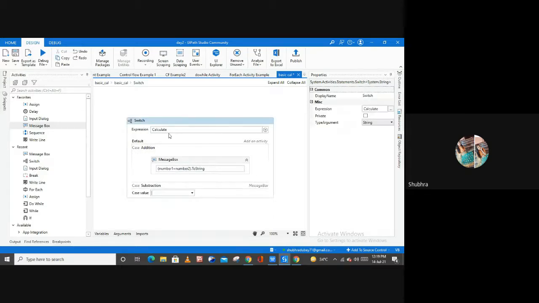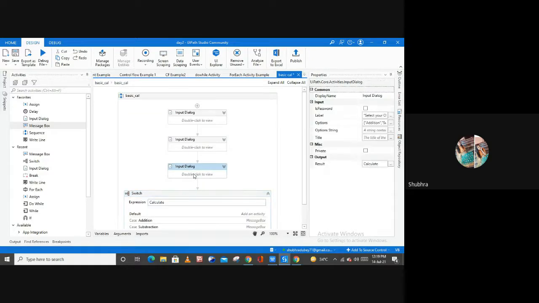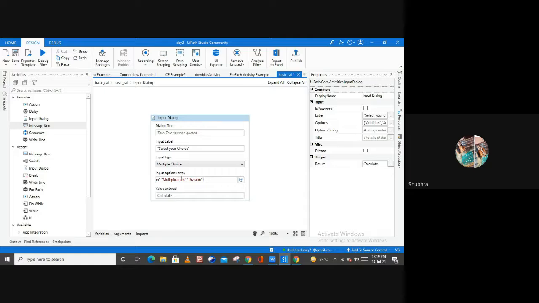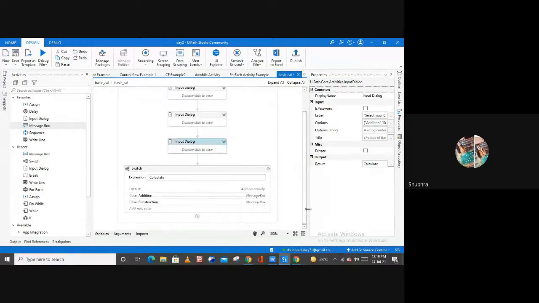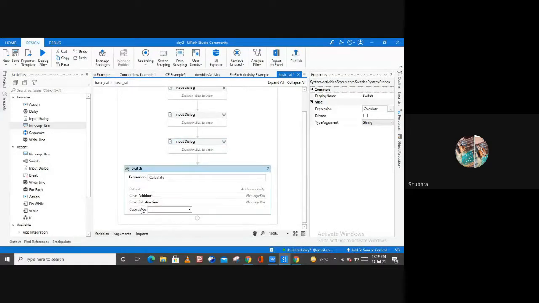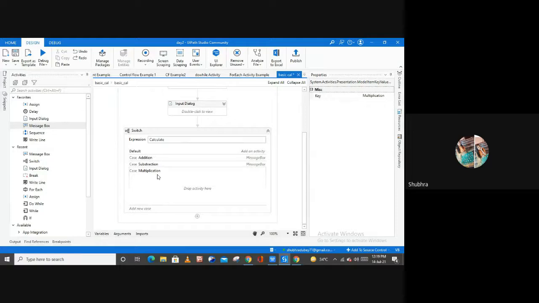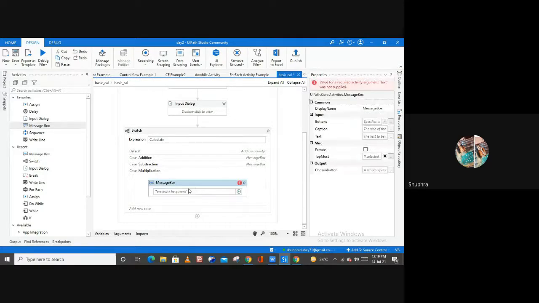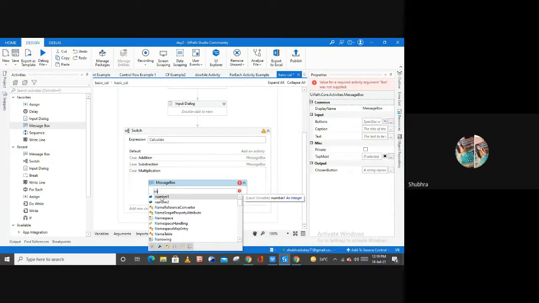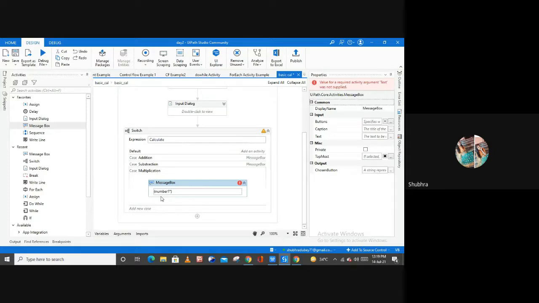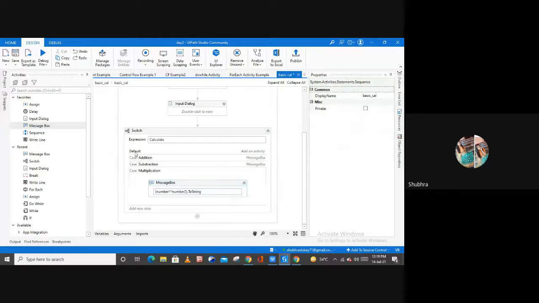Now let me create the third case. So the third case is for multiplication because the third option is for the multiplication, right? So copy it, go back, and here let me add a new case for the multiplication, right? Again use message box activity here to perform the multiplication. So simply we have to type number 1, for the multiplication use asterisk sign, number 2, and then dot toString.